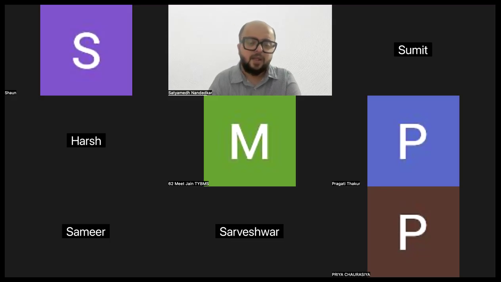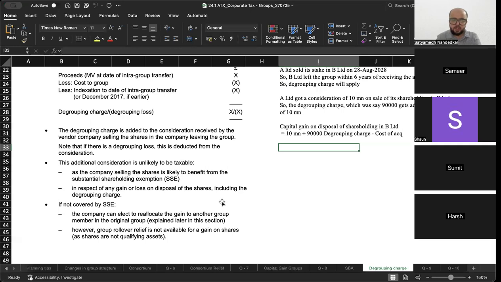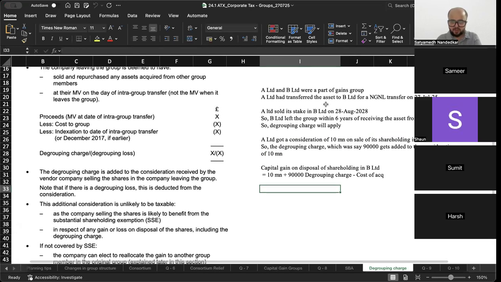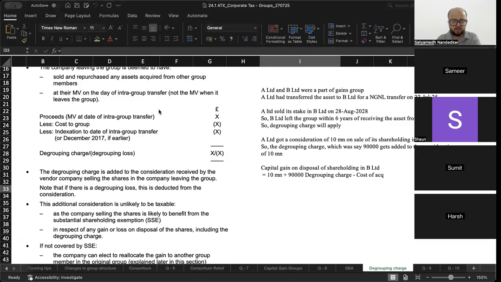Our life will be easier that way. One calculation less. Okay, once have a look at how the degrouping charge works.